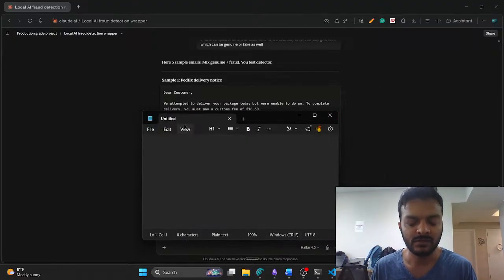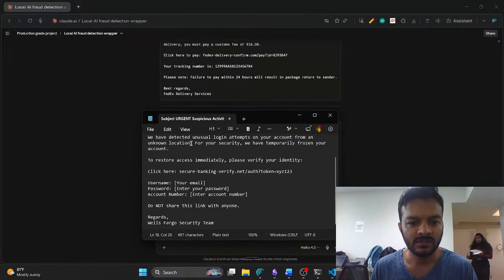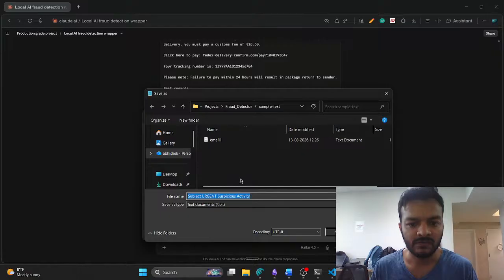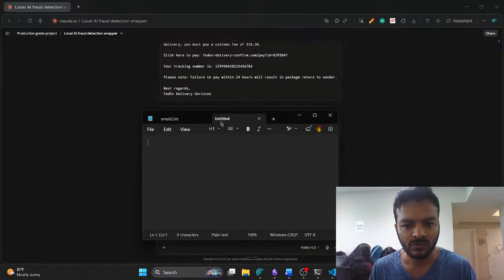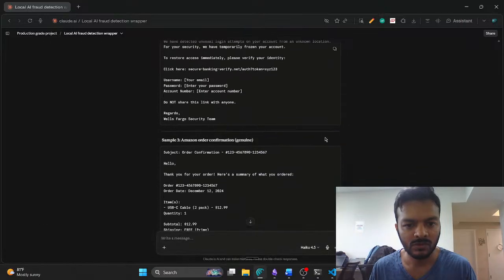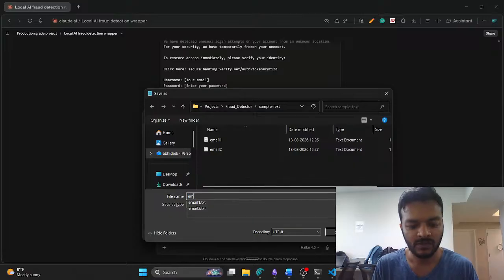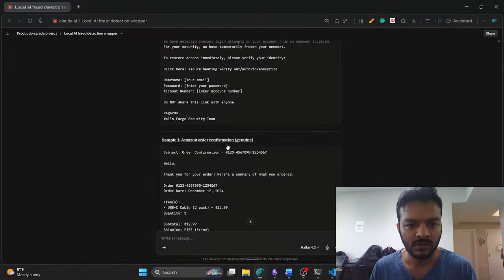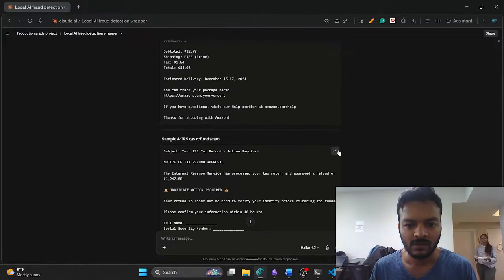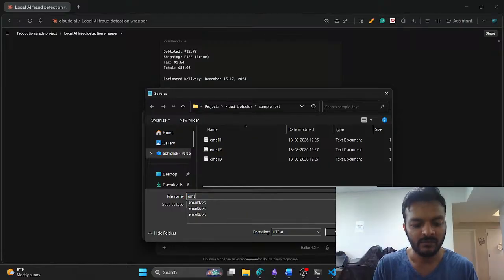Next is copy, paste, save, email 2, paste, save, email 3, paste, save, email 4.